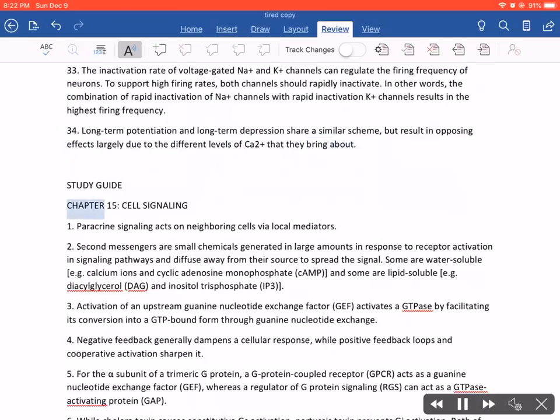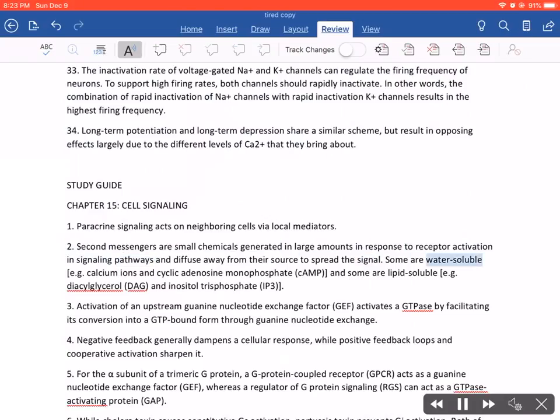Study Guide. Chapter 15. Cell Signaling. 1. Paracrine signaling acts on neighboring cells via local mediators. 2. Second messengers are small chemicals generated in large amounts in response to receptor activation in signaling pathways and diffuse away from their source to spread the signal.